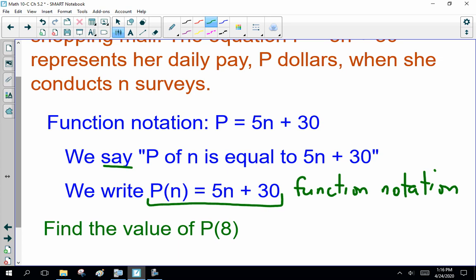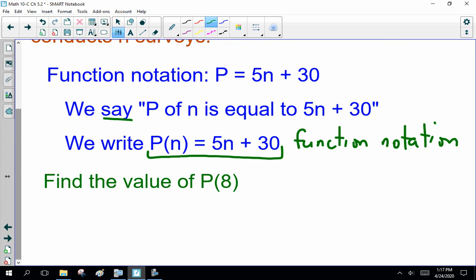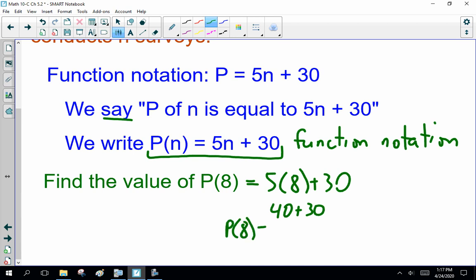The last little thing I want to talk about today. It's not a big thing, but this is a lovely cheating shortcut. And why is it a cheating shortcut? Well, let me show you. Find the value of p of 8. Well, what's p of 8? Well, that's 5 times 8 plus 30. 5 times 8 is 40. Plus 30 is 70.